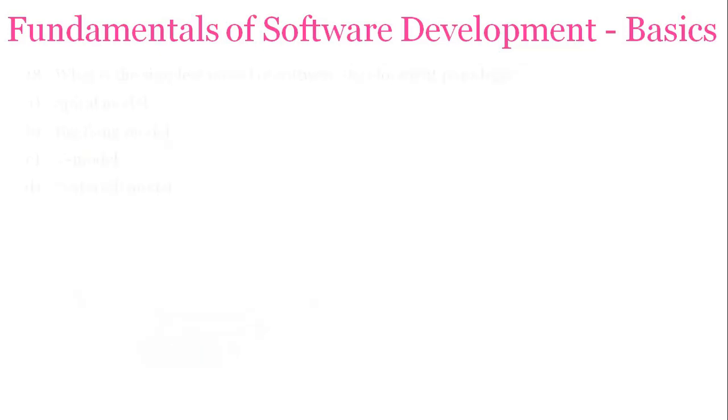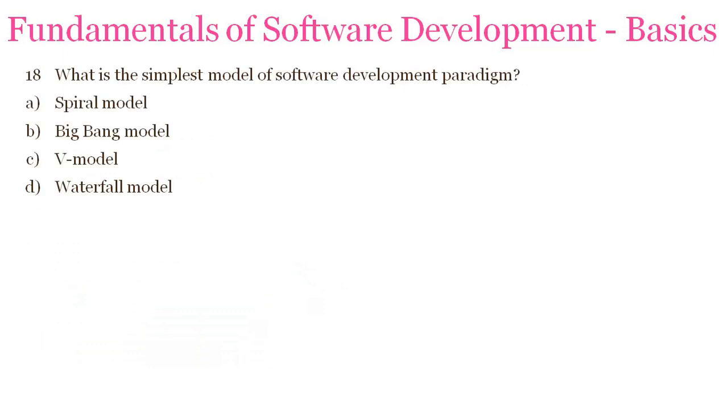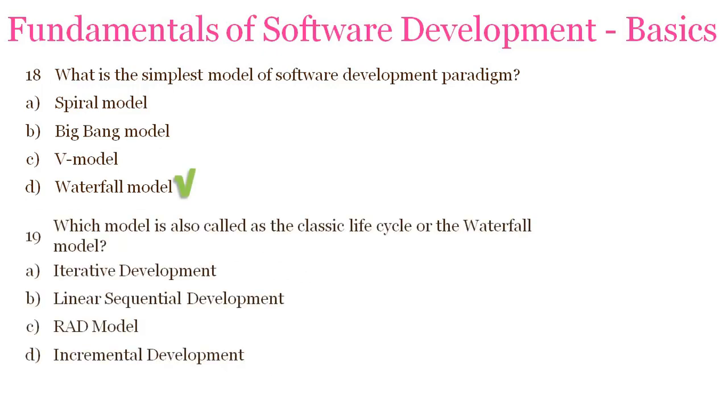Your next question is, what is the simplest model of software development paradigm? Spiral, Big Bang, V or waterfall? And yes, the simplest model of all is the waterfall model. Your next question is, which model is also called the classic life cycle or the waterfall model? Iterative, linear sequential, RAD, incremental. And it is known as the linear sequential development model as well.